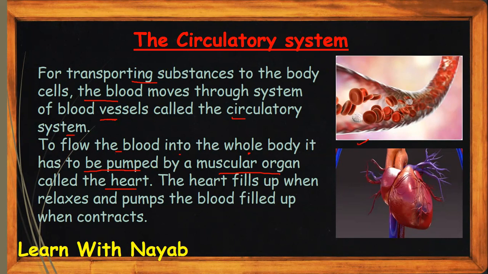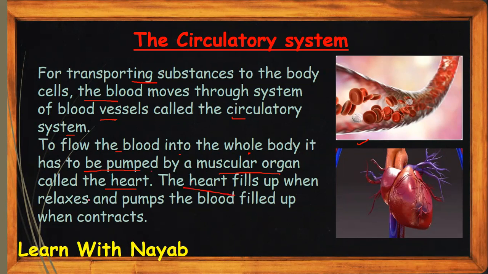If it wasn't pumped, the blood wouldn't go to all parts of the body because it wouldn't have force. So we need an organ to pump the blood through the whole body.